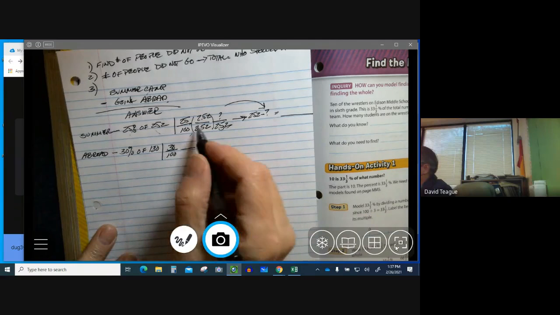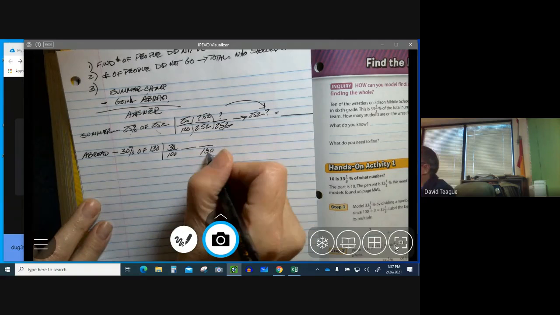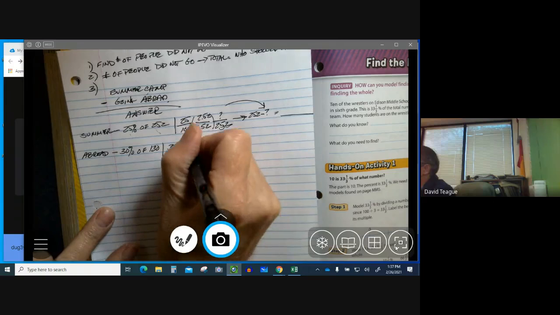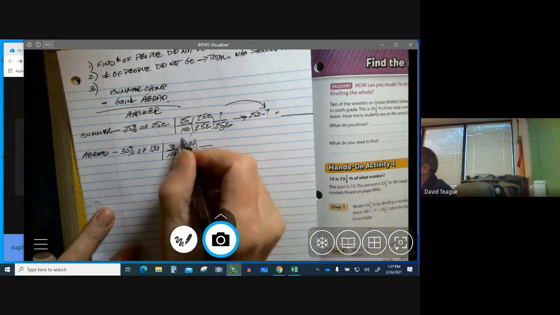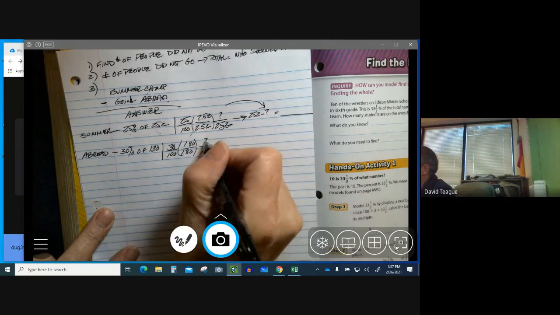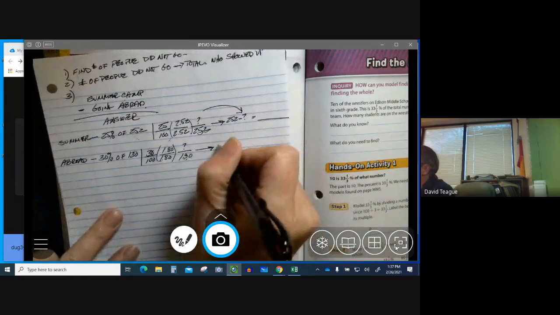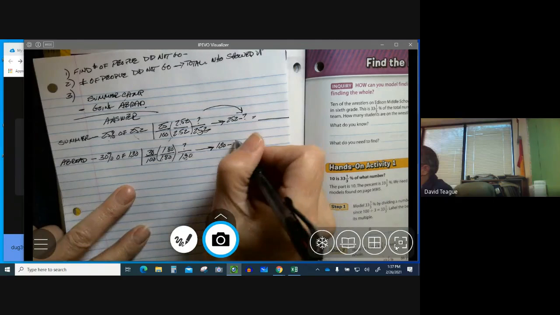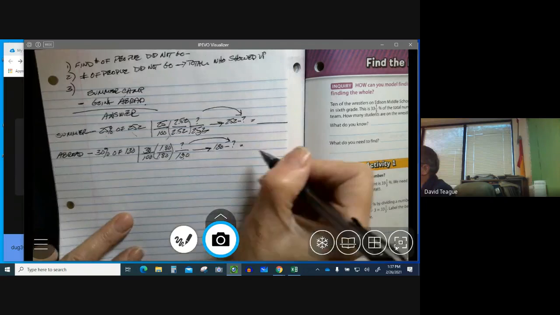So again, I have 100. It's a multiple of 10. I can just move the decimal point, and I get 1.8. Okay, so 30 times 1.8 gives me this number. I'm going to take that number, and I'm just going to take 180 and subtract my question mark, which is this number right here. And I'm going to get a new number.